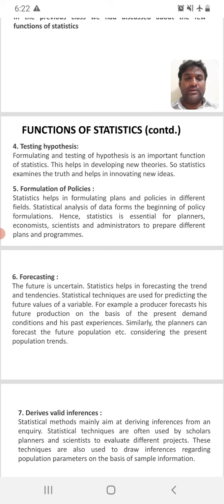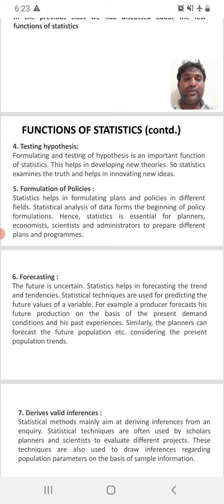In this session, we are continuing with what we discussed in the last session, that is functions of statistics. In the last session, we discussed the functions of statistics. It presents the facts in aggregate form, or it simplifies the data.